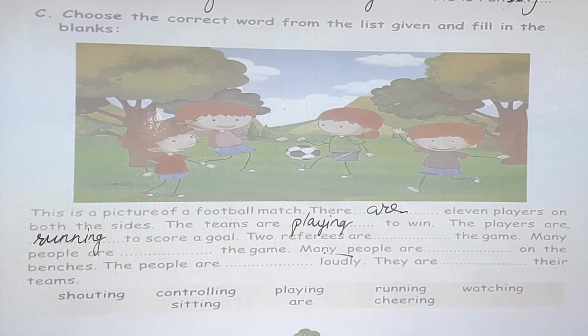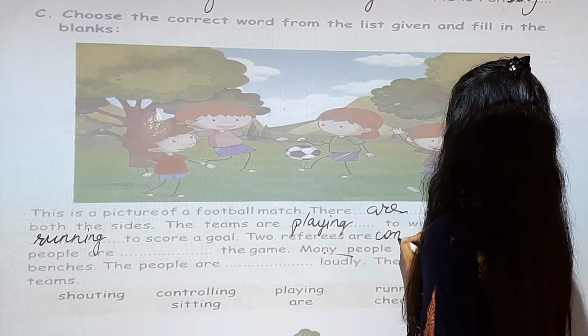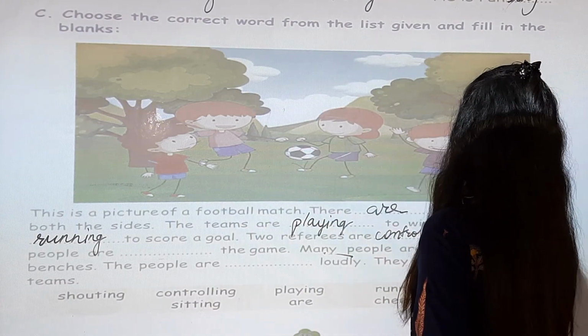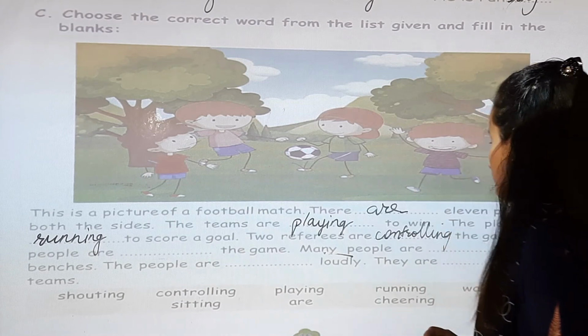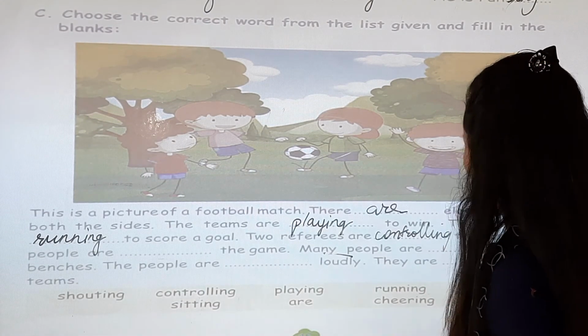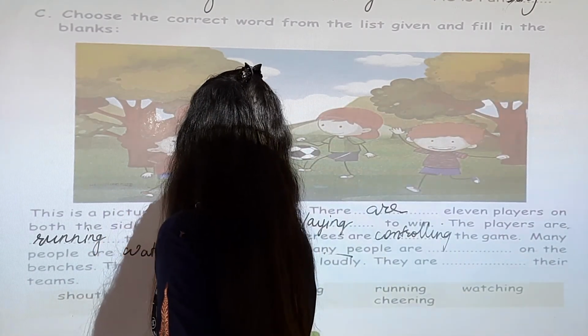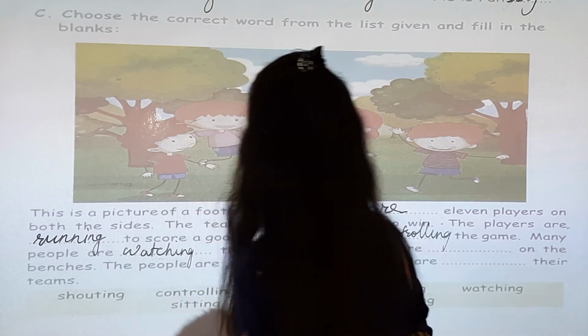Two referees are controlling the games. Many people are watching. Many people are watching the games.